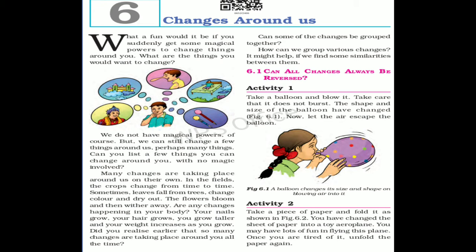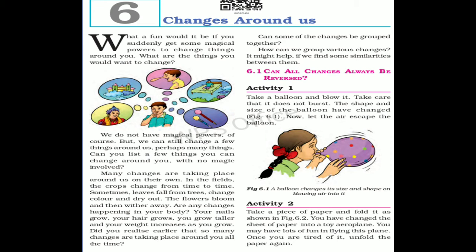If, however, the new substance formed does not undergo reverse change to form the original substance, then we say that the change cannot be reversed, or that the change is irreversible. In reality, some of the changes can be reversed whereas other changes cannot be reversed.